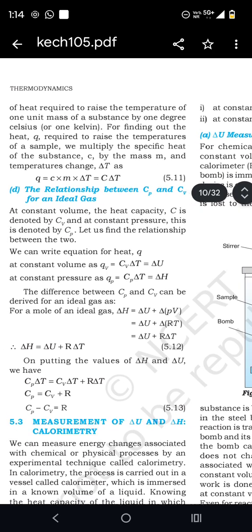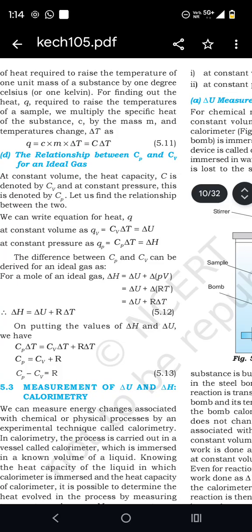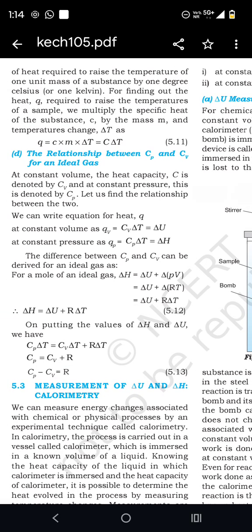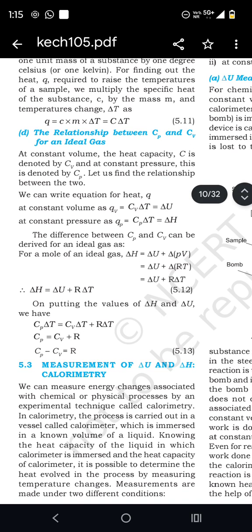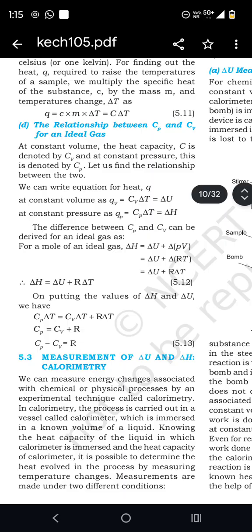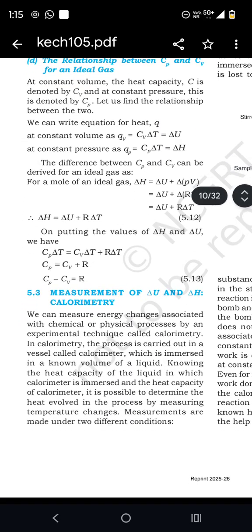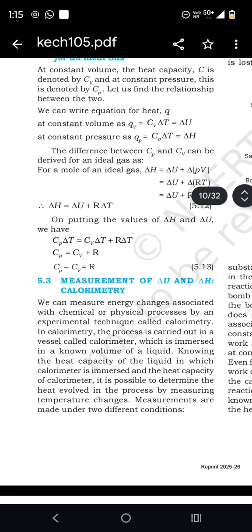The relationship between Cp and Cv for an ideal gas. We can write the equation of heat Q at constant volume as Qv equals Cv delta T equals delta U, and at constant pressure as Qp equals Cp delta T equals delta H. The difference between Cp and Cv can be derived for an ideal gas.